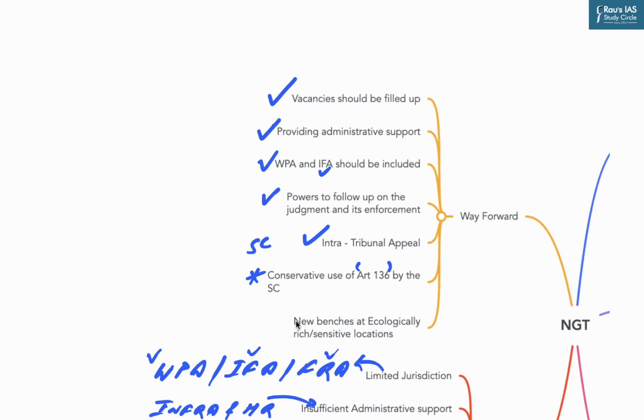Now, most importantly, more regional benches must be set up with balanced regional spread, and the Northeast must get its regional bench as it is an ecologically sensitive area where large developmental work is going on. Apart from these measures, NGT itself must become forthcoming by recognizing organizations, experts, and activists working in environmental protection and must collaborate with them.